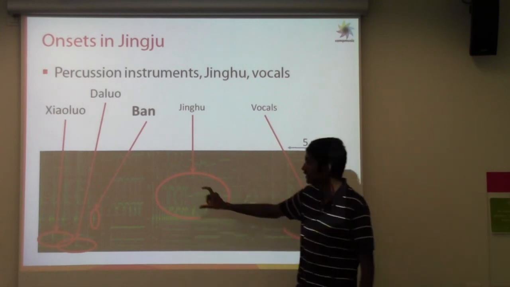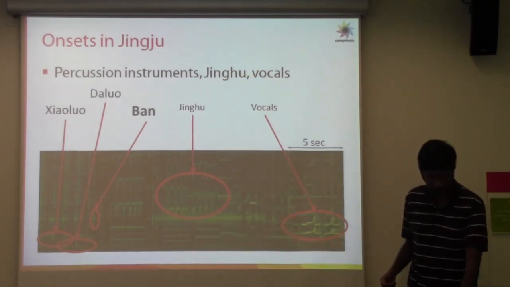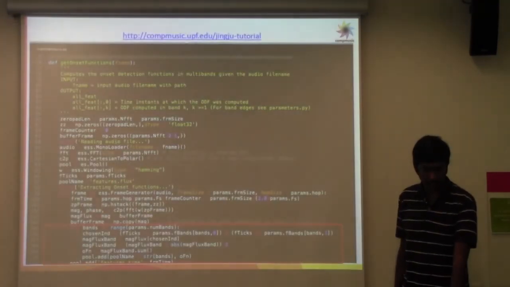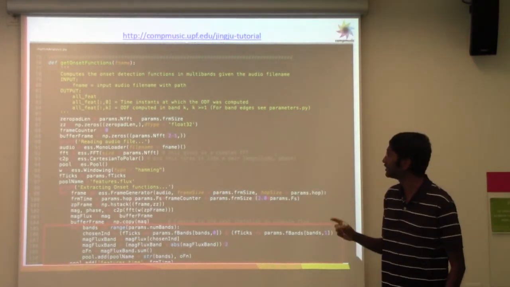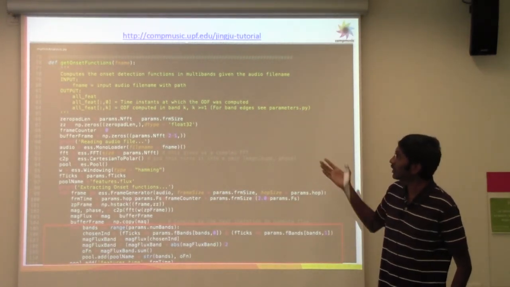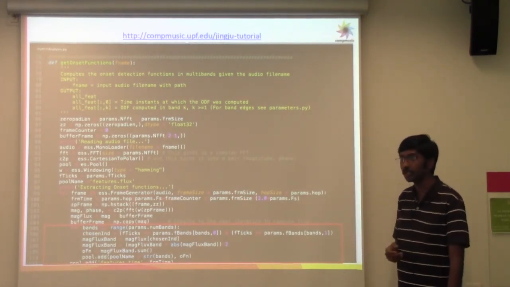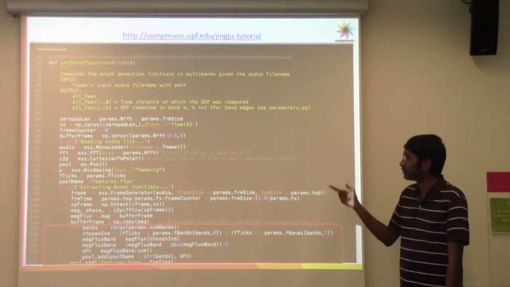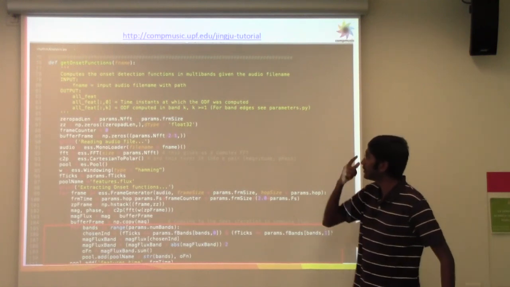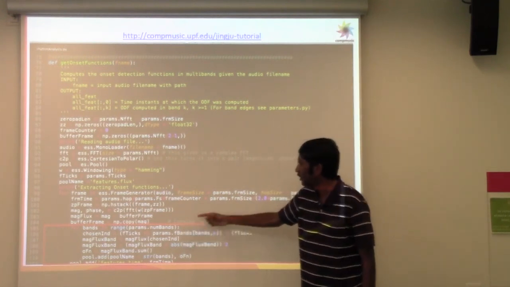Essentially, we need to just look at this region in the spectrum and track the Ban in that region. So here's the code to do that. The code is up on the tutorial web page. It's Python code, and we saw how we can use Essentia to do melodic analysis. Here we can see how we can do onset detection with it.